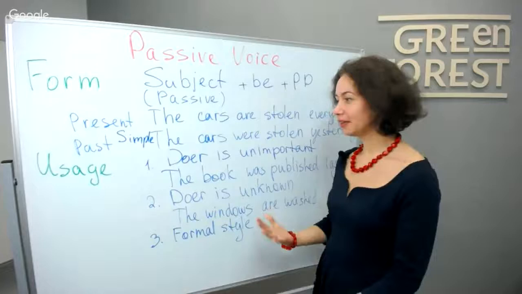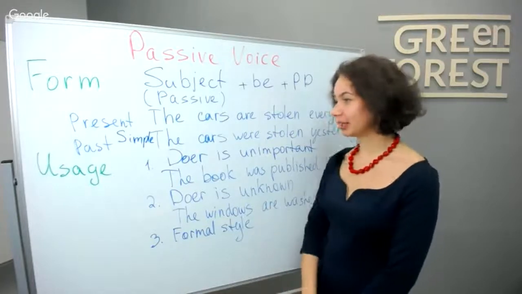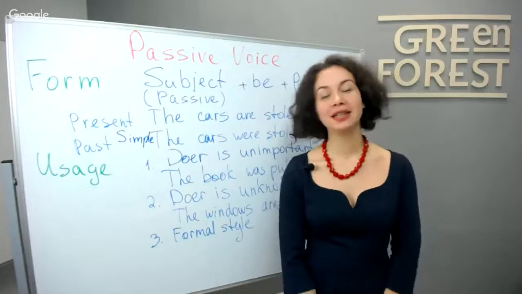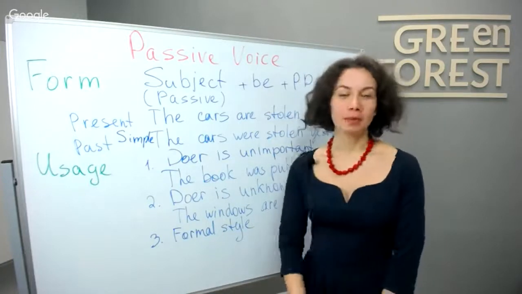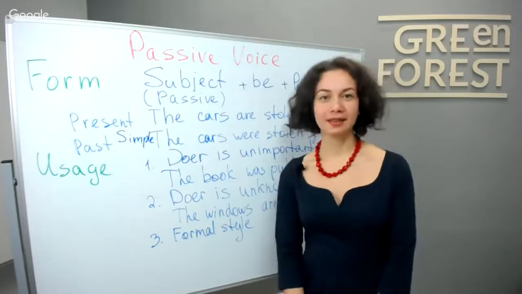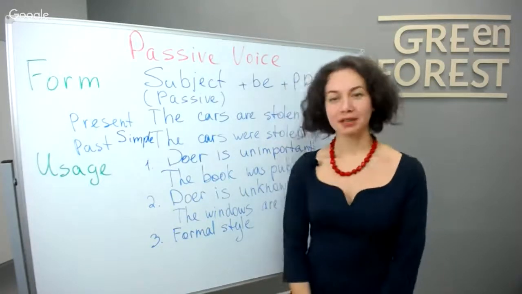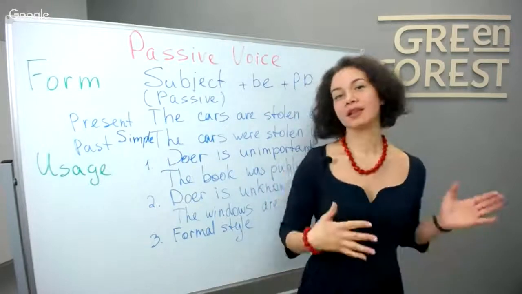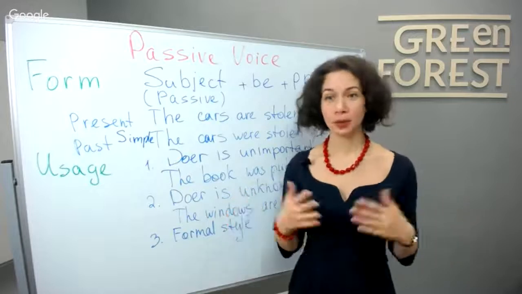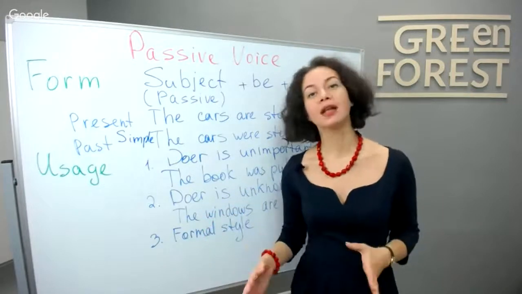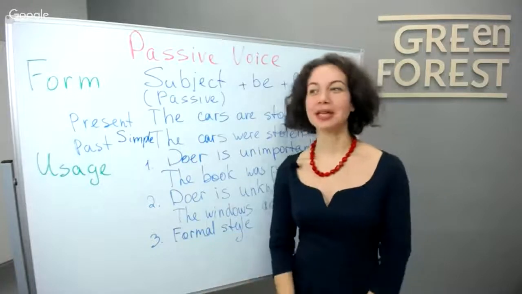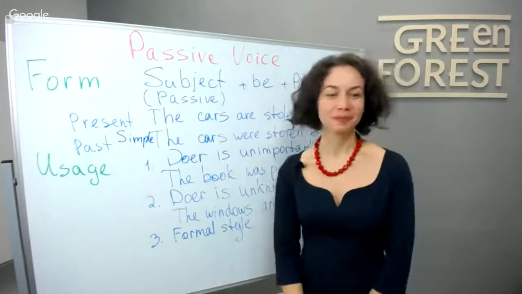Or you can think about present tense. For example, the examples that I told you about, who cleans your room? You do that. Your mom does that. I don't know. Your wife does that, or there is a cleaning lady who comes and cleans it. So the room is cleaned by my mom, by my sister, or just the room is cleaned once a month. Well, this is quite rare. The room is cleaned twice a week, for example, or 3 times a week. This is our present simple form.